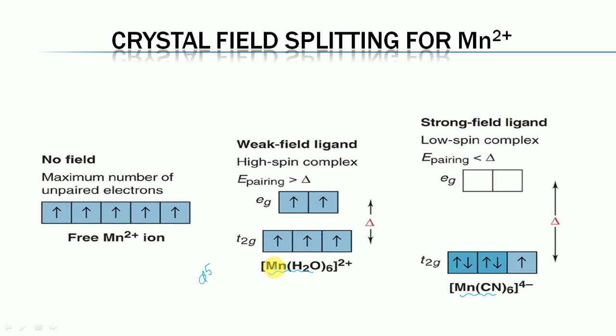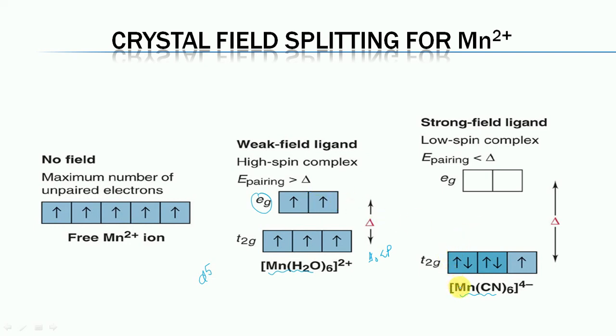The complex with 6 water ligands is paramagnetic in nature. It is due to the fact that in this case the value of delta O is less than the pairing energy, and this complex is a high spin complex. In this case, 2 electrons occupy the higher Eg orbitals, and due to the presence of 5 unpaired electrons, it is paramagnetic in nature.